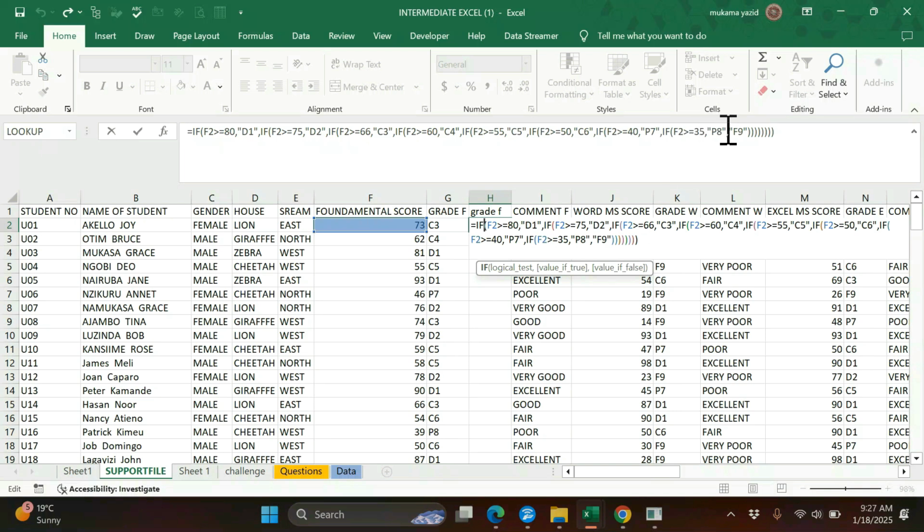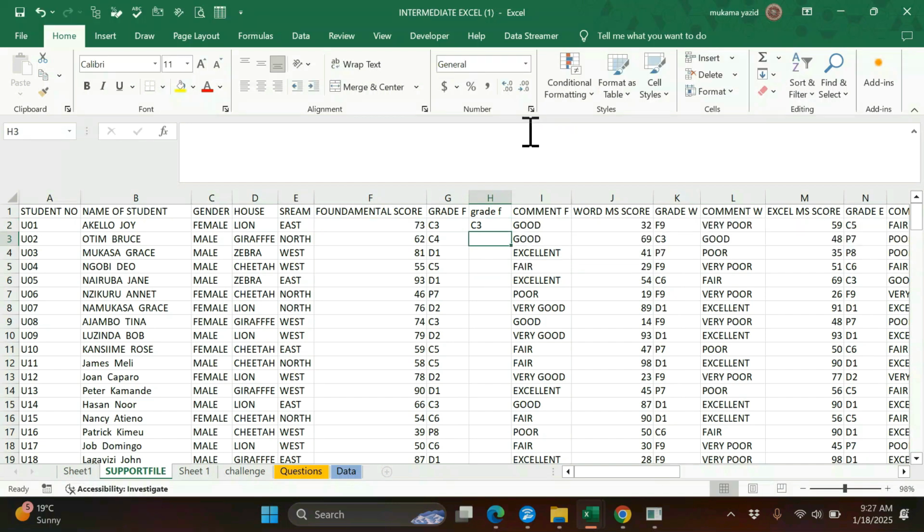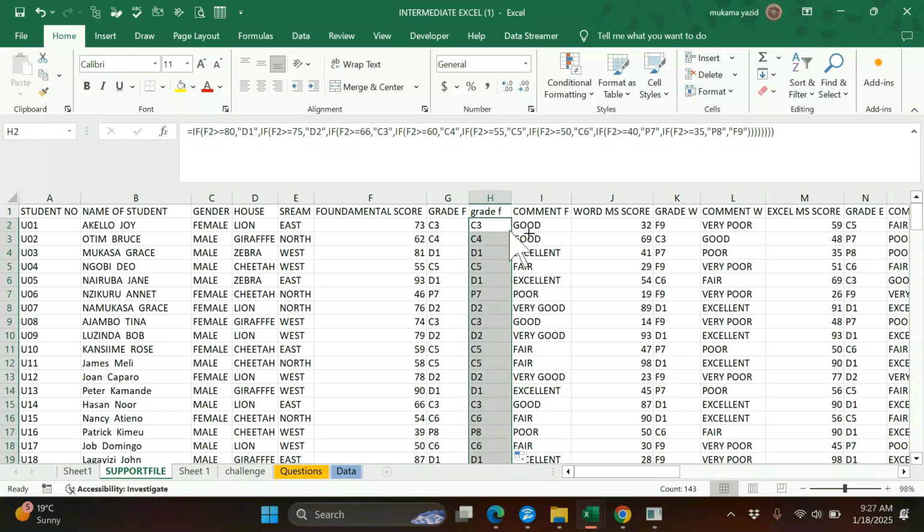So from 35 to 40, Excel understands that we go from this to this, from this to this. So pressing enter, we get the same answer like that of when we use VLOOKUP.